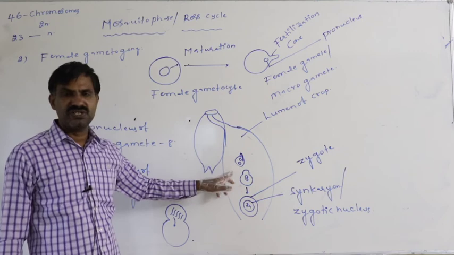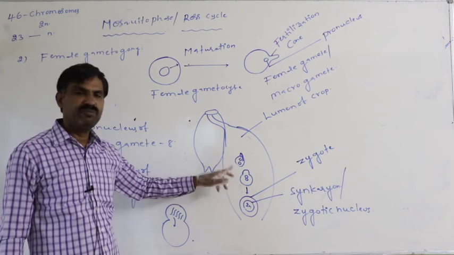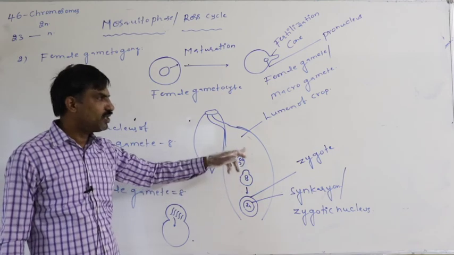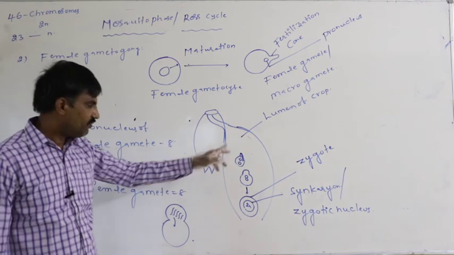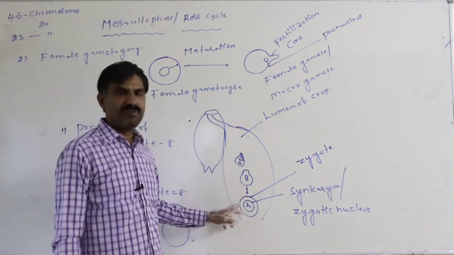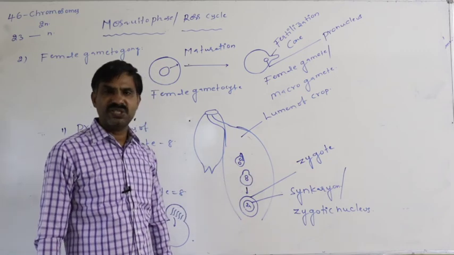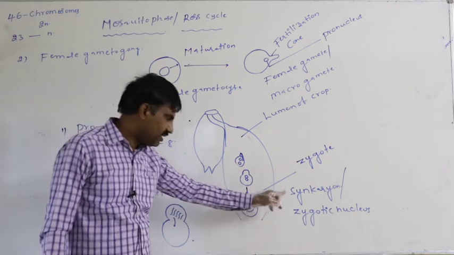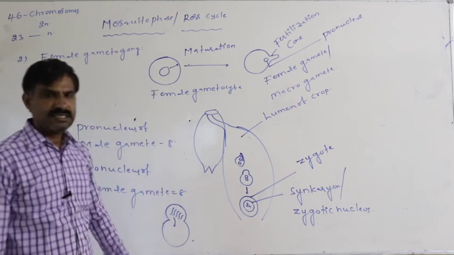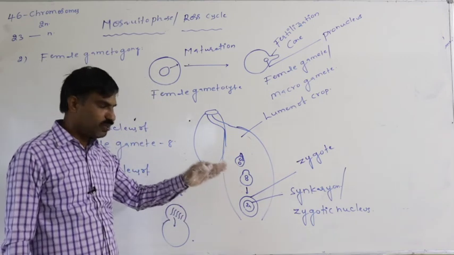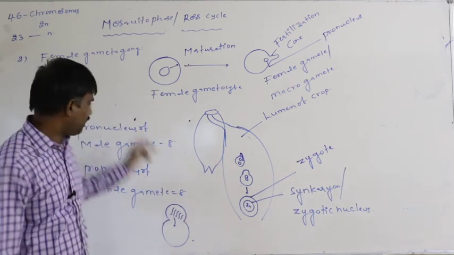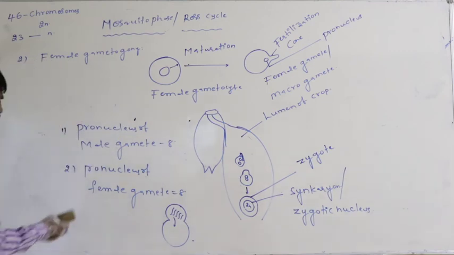Finally, fertilization takes place between the male and female gametes, and zygote formation occurs. Inside the zygote, the diploid state of the nucleus is said to be the synkaryon or zygotic nucleus. That is the fertilization.